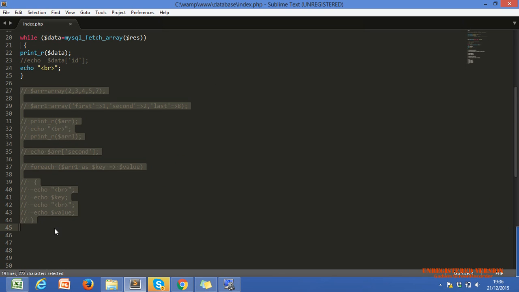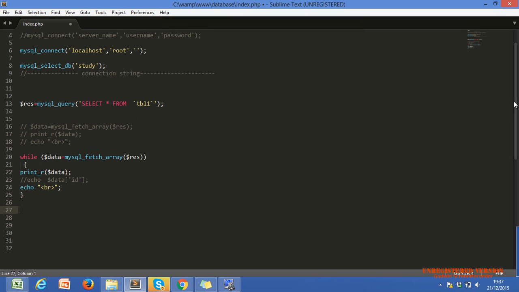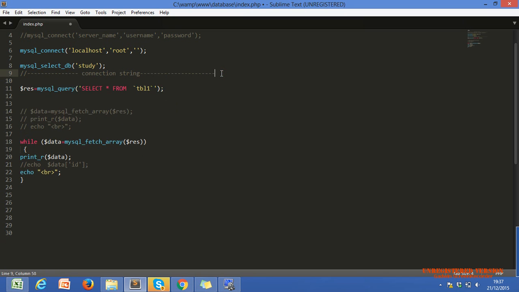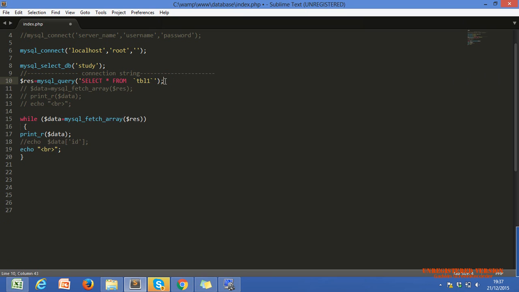You have this coding, I'll send it to you. I'm removing this also, otherwise you may get confused. This is our connectivity, and this is retrieving data. Yes, we have the data, but we have to use the second process of retrieving data.